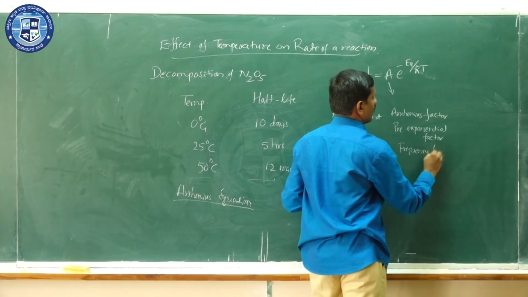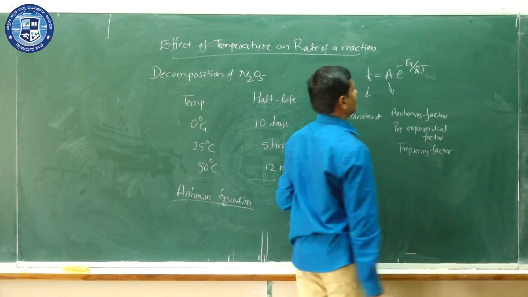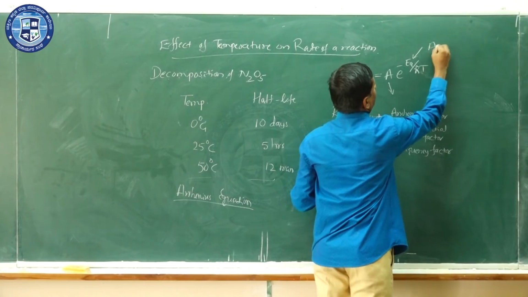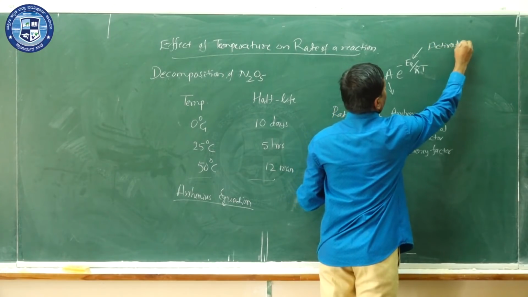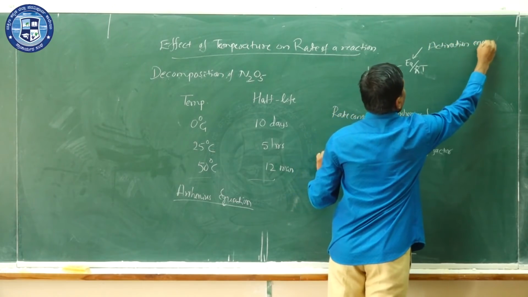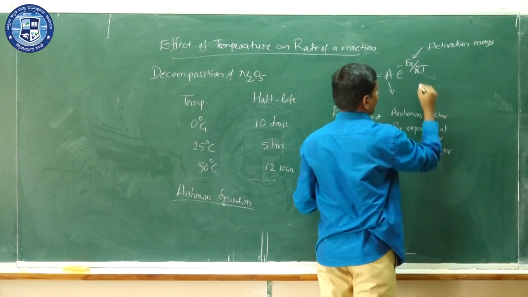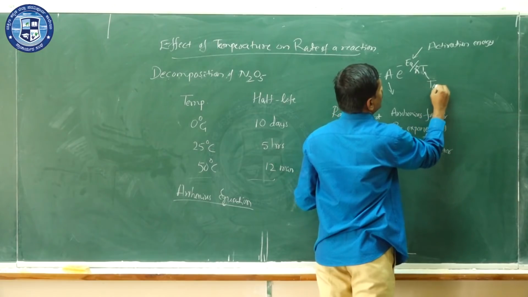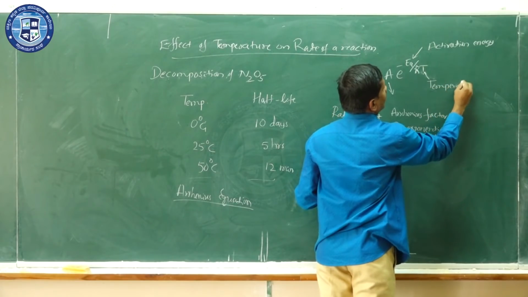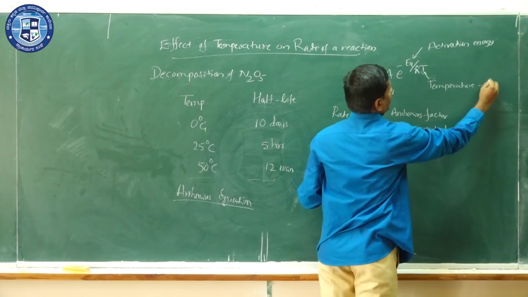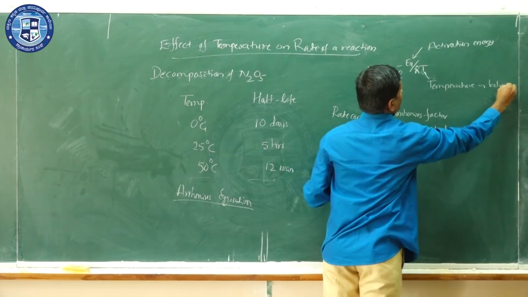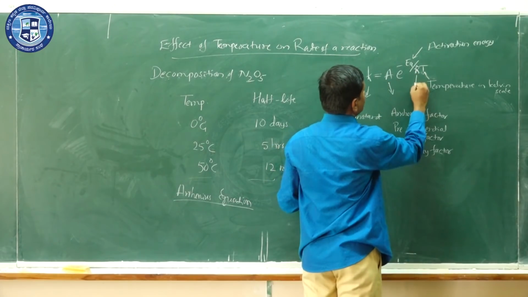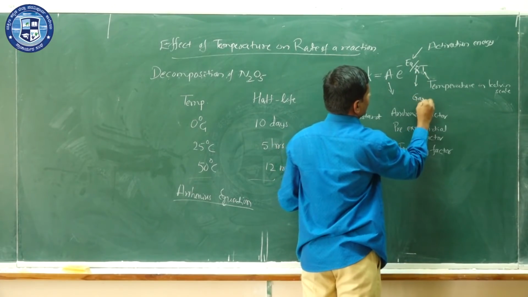Ea is called the activation energy, T is the temperature in the Kelvin or absolute scale, and R is the gas constant.